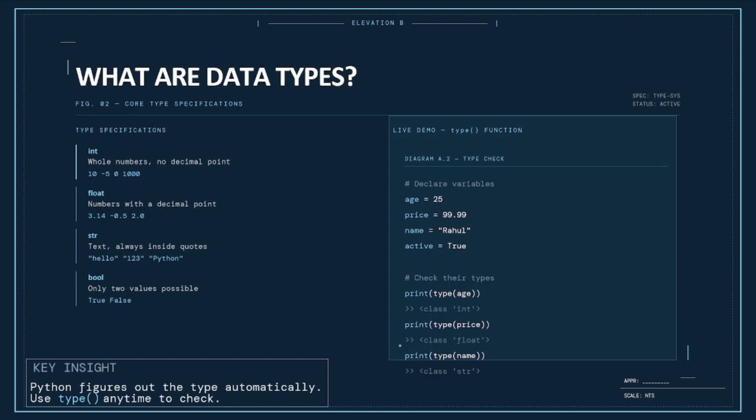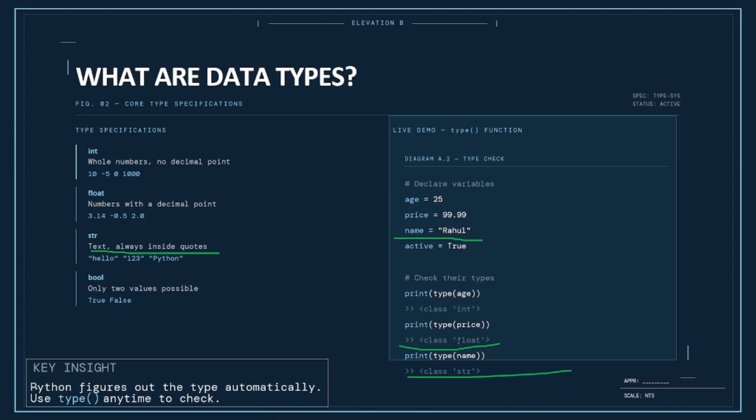Here you will see class float. Print type of name. What is name here? This name is equal to Rahul. Anything inside double quotes, that is string. You simply see here, text always inside quotes, that is string. So this class is string.